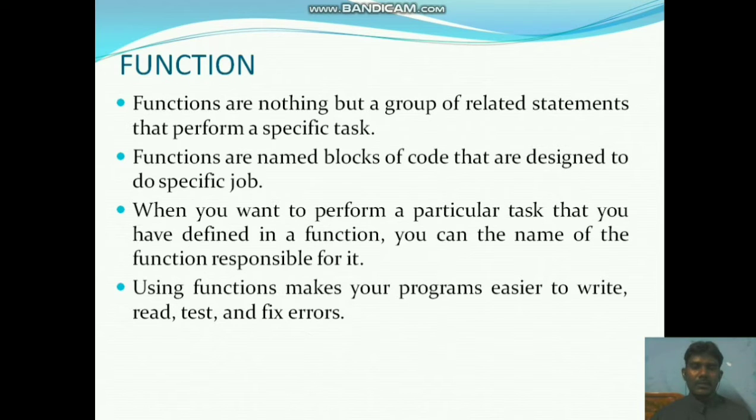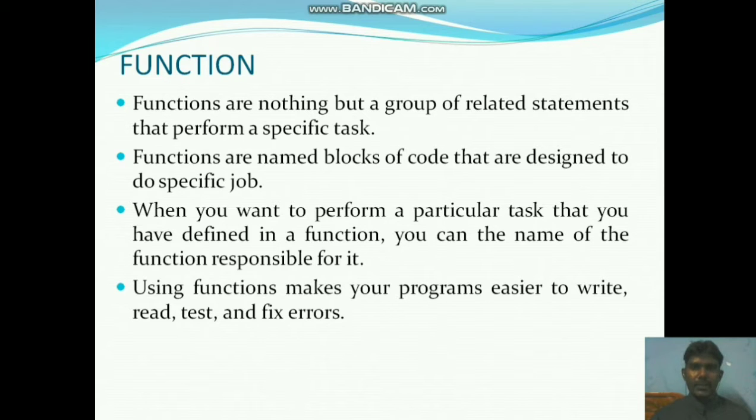We have to define a function with a name. With the name of the function only can we execute a particular task in a function. Otherwise we cannot call and execute the function.